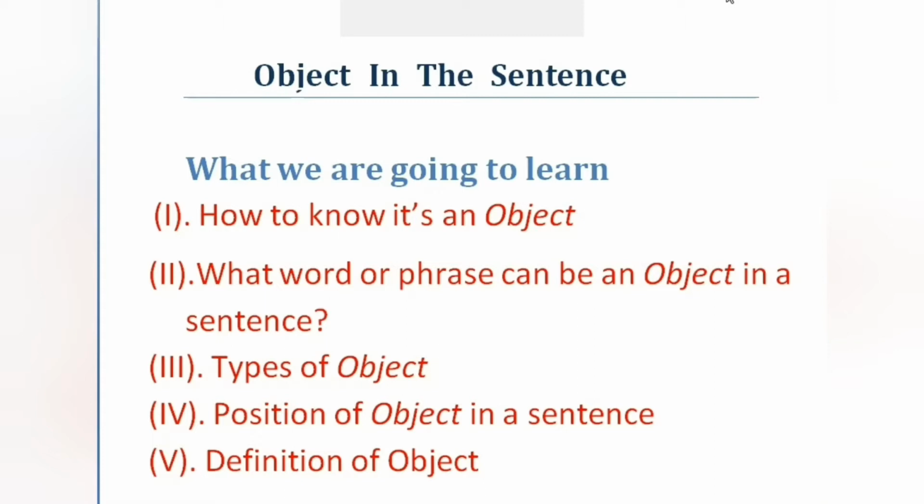It's the object in the sentence. So we write sentences, we say sentences, but some of us do not know what an object is in a sentence. So let's go on. In brief, we are going to learn: number one, how to know it's an object; number two, what word or phrase can be an object in a sentence; number three, what are the different types of object; number four, what are the different positions of object in a sentence; and the last one is the definition of object.